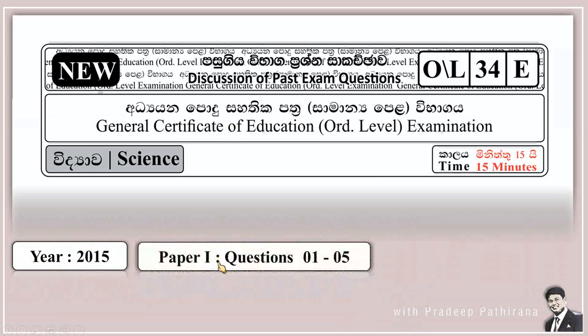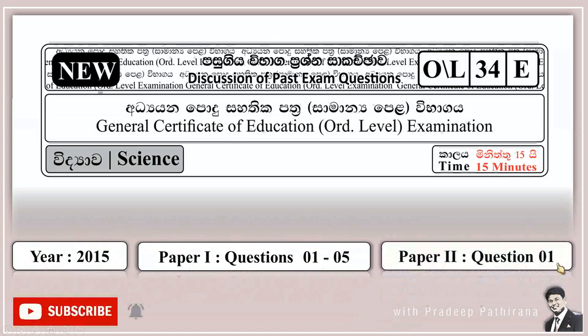We will take on paper 1, 5 questions from question number 1 to question number 5. Also from the paper 2 we will take question number 1.